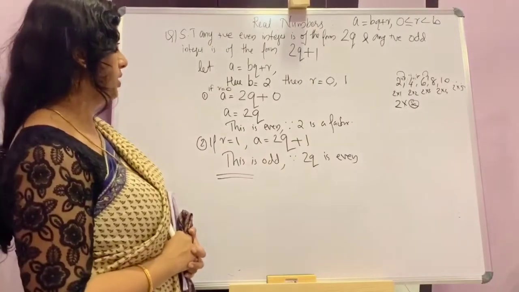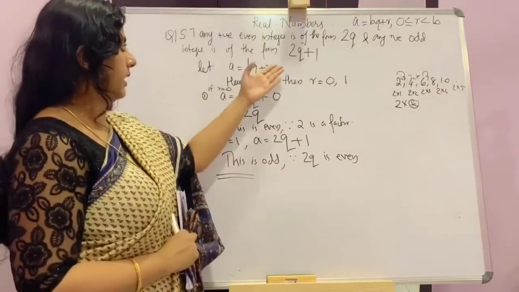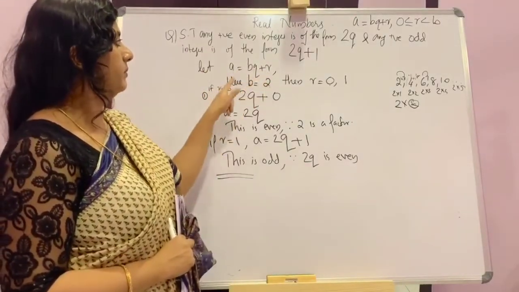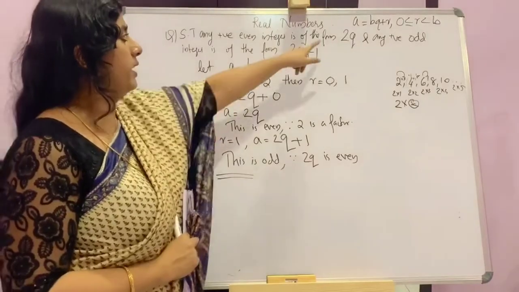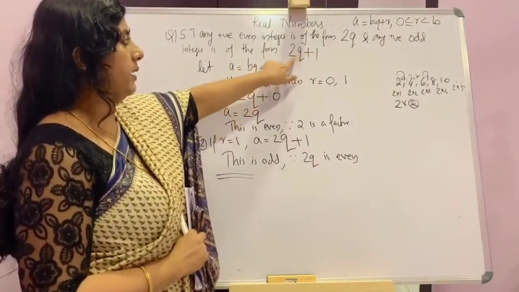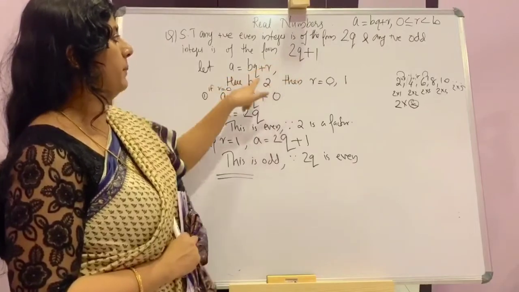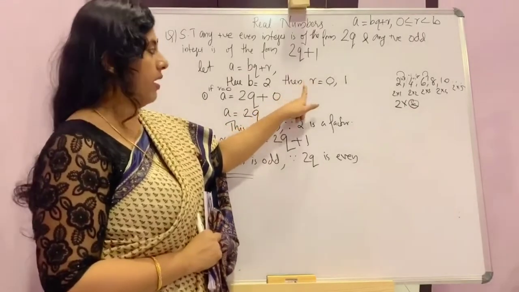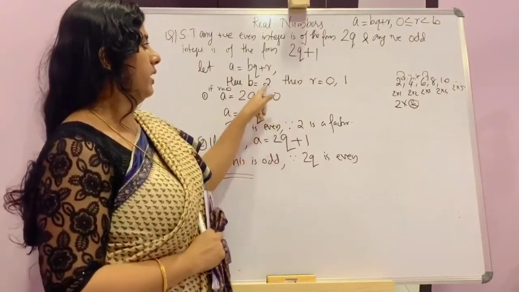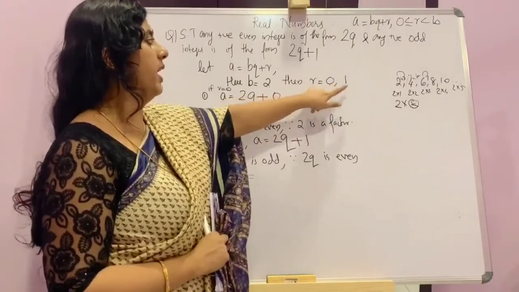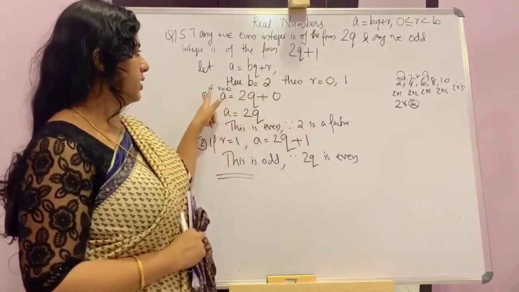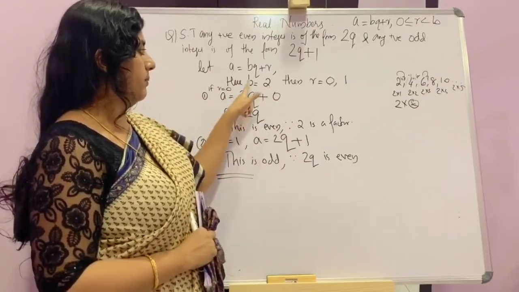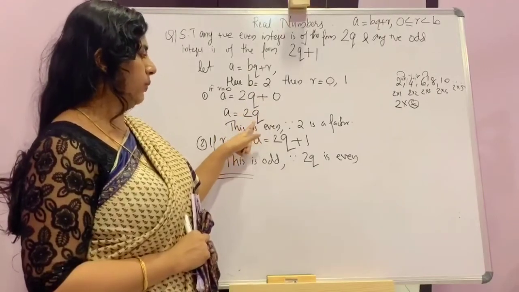I will repeat it once more. If a question is given like this, we will first write Euclid's division lemma here, and from that, comparing to the question, we will get a number along with q, that should be b. Here b is 2. Then you will get r, values of r, that is less than b and 0. Here it is 2, so less than b means 1 and also 0. So the first condition is, if r equal to 0, then a is equal to 2q, because b is 2, 2q plus 0, that is 2q.